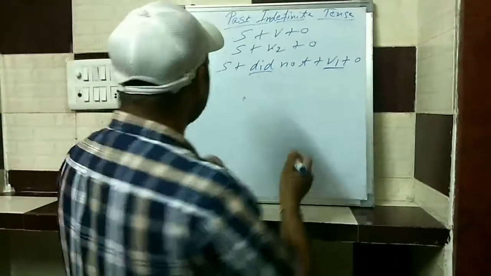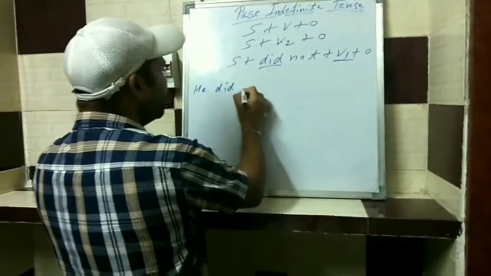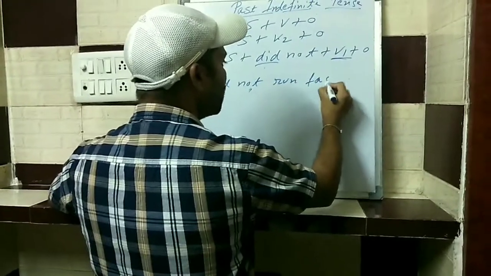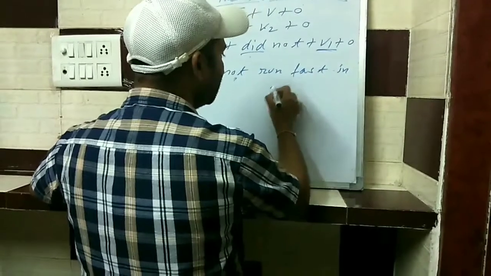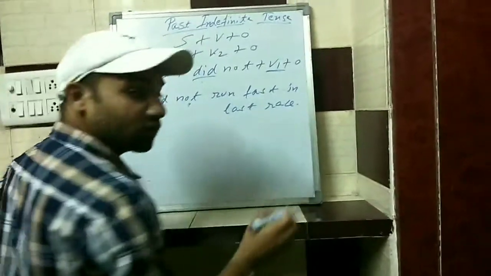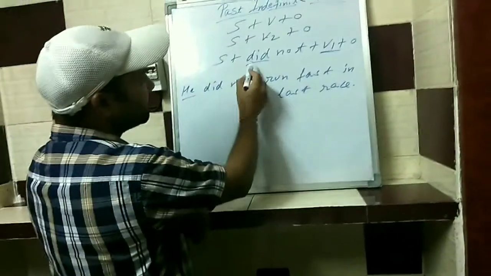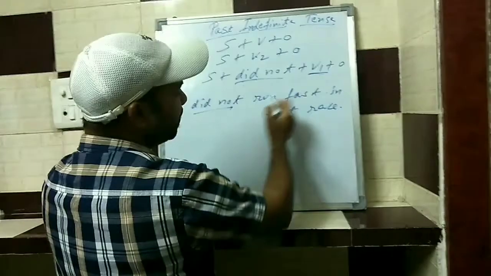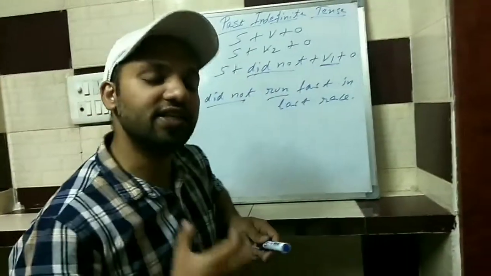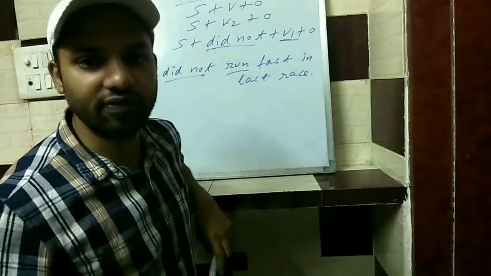So if we go with the example, he did not run fast in last race. So the activity is about the past. He is the subject, did not is written, the first form of verb is run, and after that comes the object. In such a way we make negative sentences in past indefinite tense.